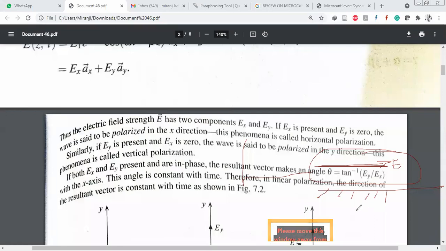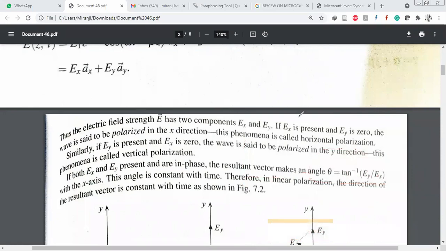Suppose for this earth surface the electric component is perpendicular, then it is called vertical polarization. The electric field E has two components, Ex and Ey. If Ex is present and Ey is zero, the wave is said to be polarized in x direction. This phenomenon is called horizontal polarization. Similarly, if Ey is present and Ex is zero, then the wave is said to be vertically polarized. This phenomenon is the vertical polarization.